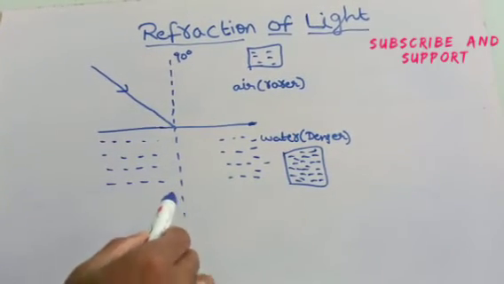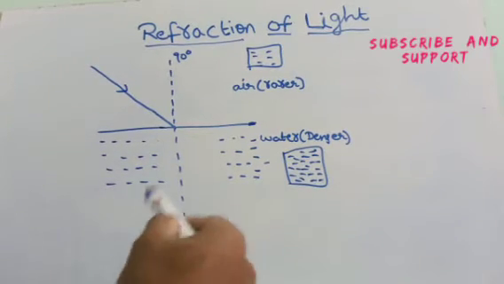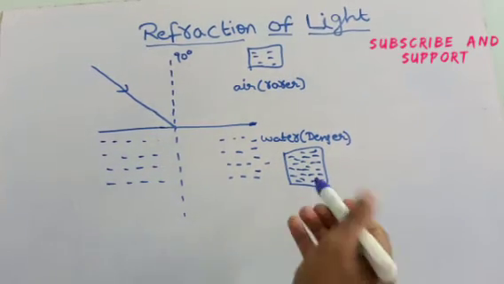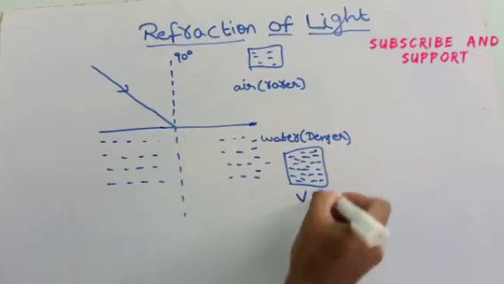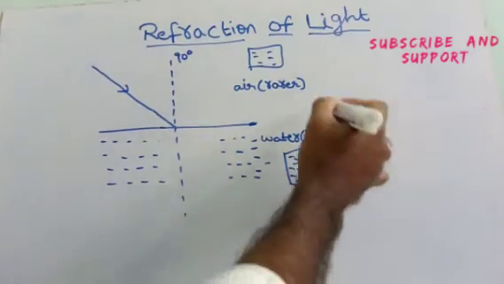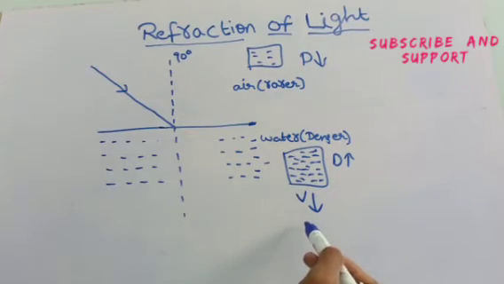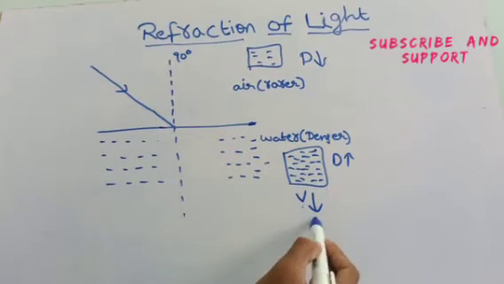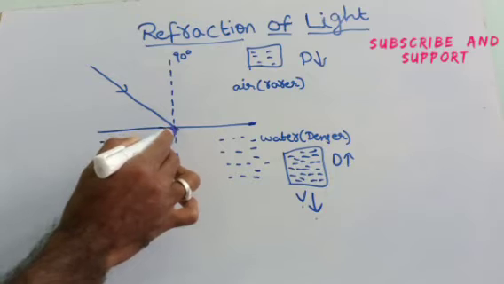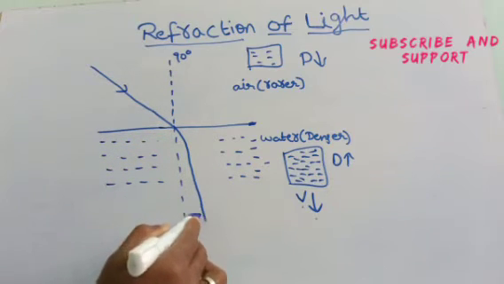So light bends and travels, and velocity of light is also reduced. When density is high, molecules are closer, so velocity of light is reduced and light bends towards normal.